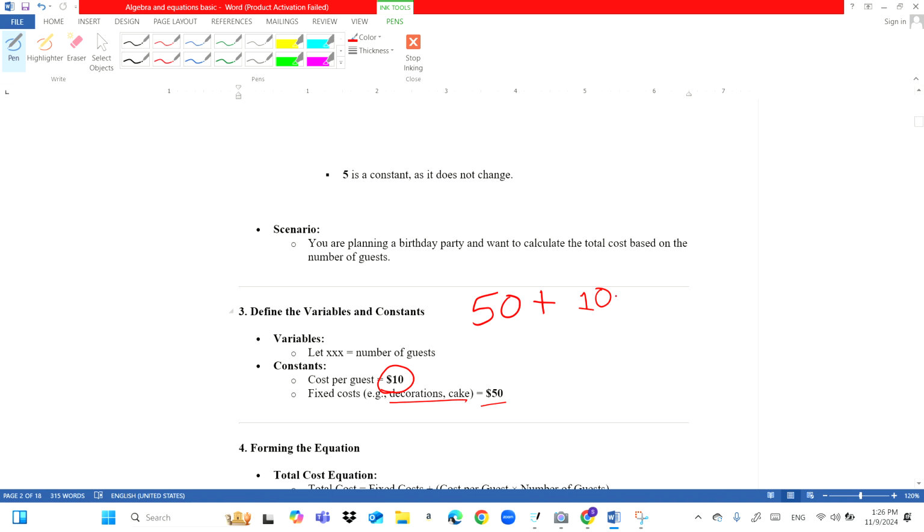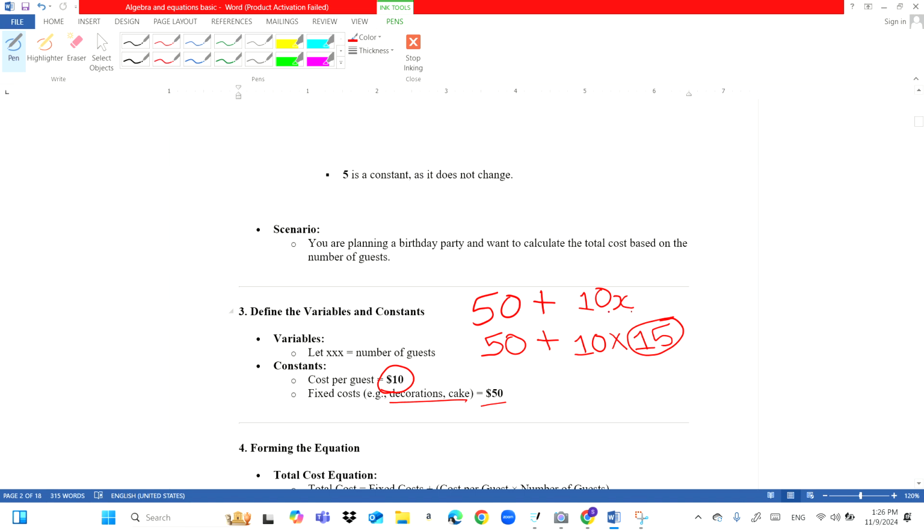The number of guests is variable, so I'm going to keep x here. Okay, so now let's take a scenario that this 50 is your constant for the cake and the decoration, and let's say 15 of your friends and guests arrive at your party. So the value of x here is going to be 15 because it is the number of guests. That's why I can replace x with 15.